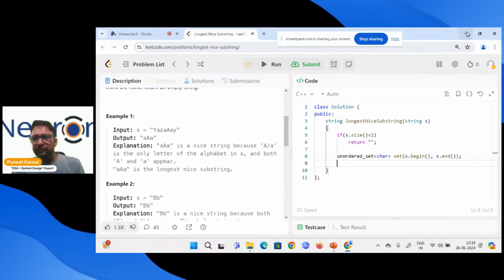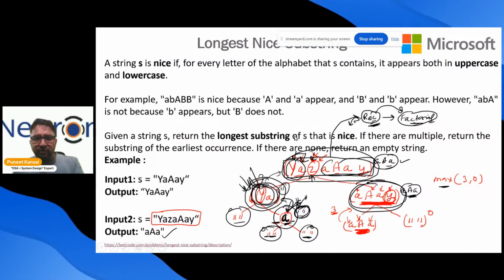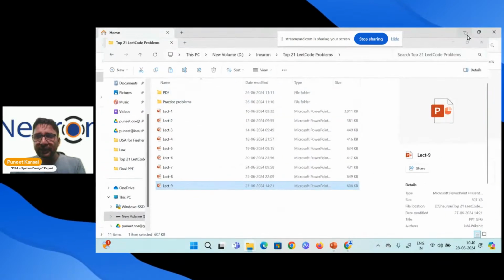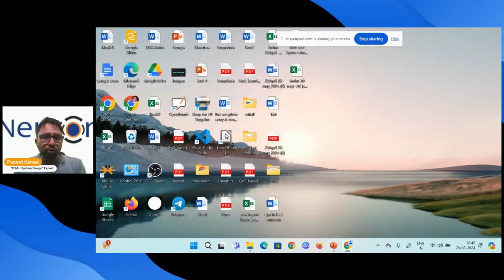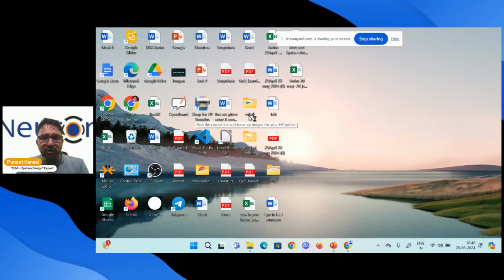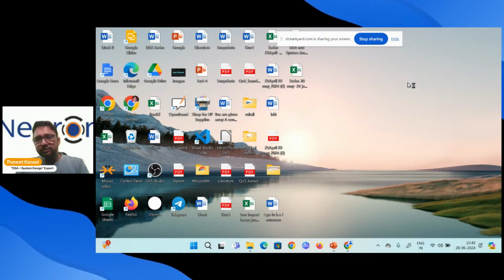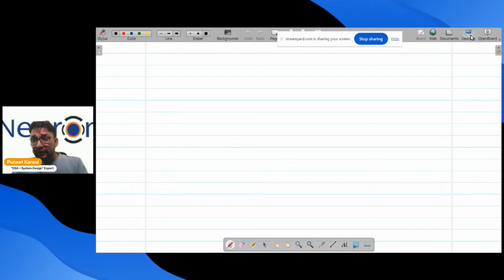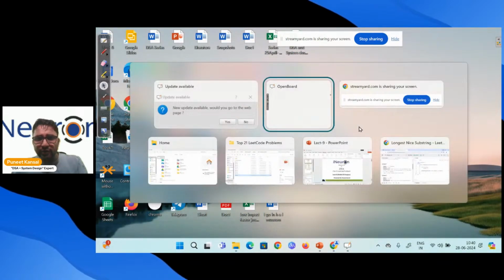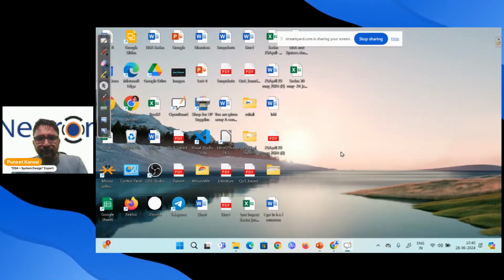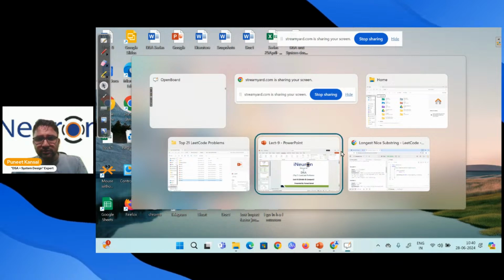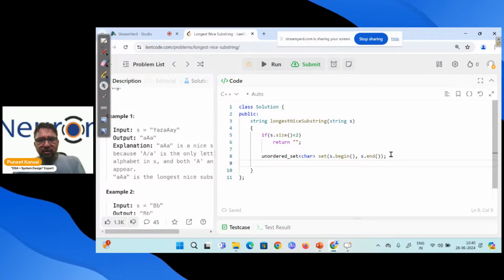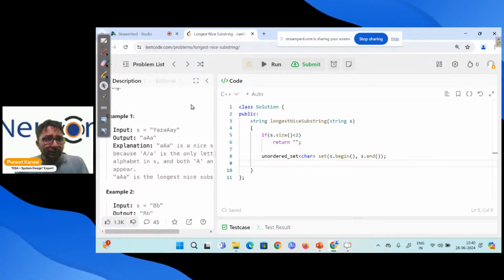Let me use the writing pen so that I can write on the coding screen. This is the open board I'm using, and I will be able to write on my screen, and more clarity will come to you. So I'm going back to my coding screen. Here is my coding screen. Okay, now I can write also. Let me use the pen.